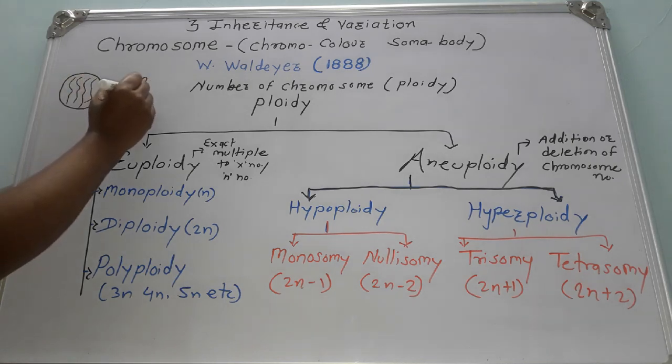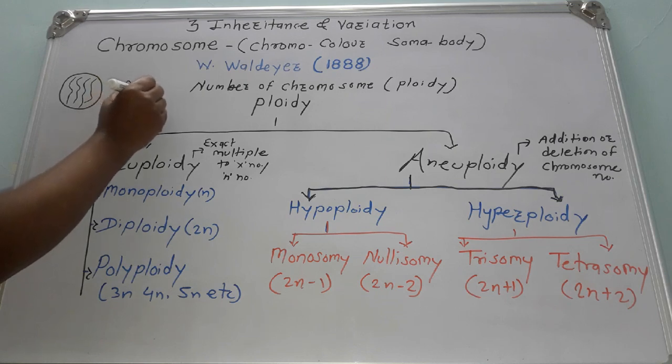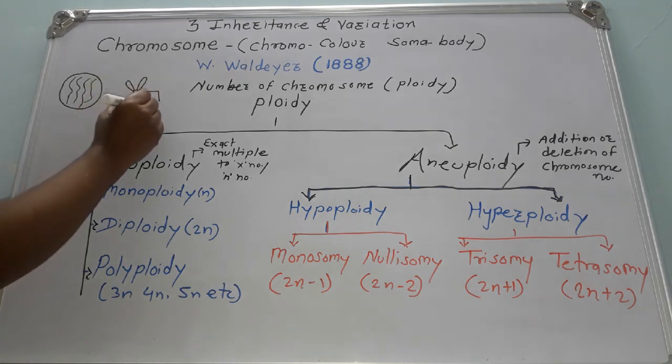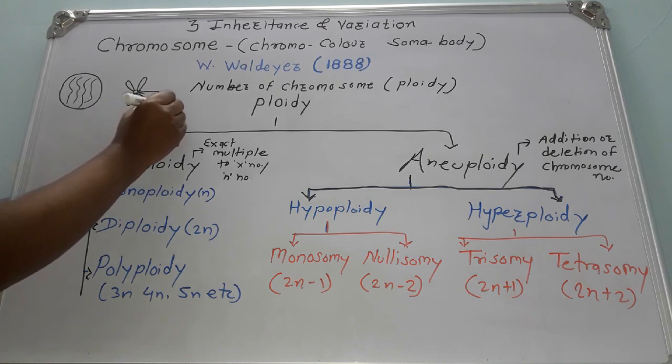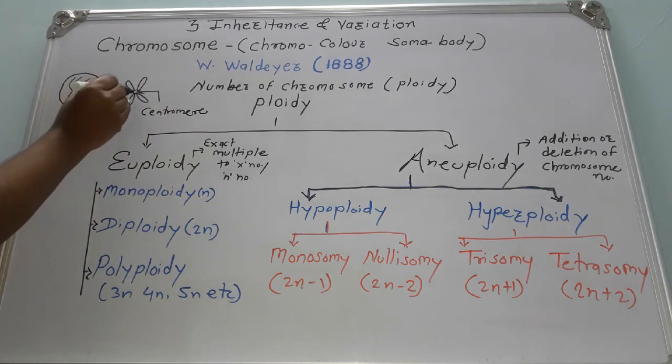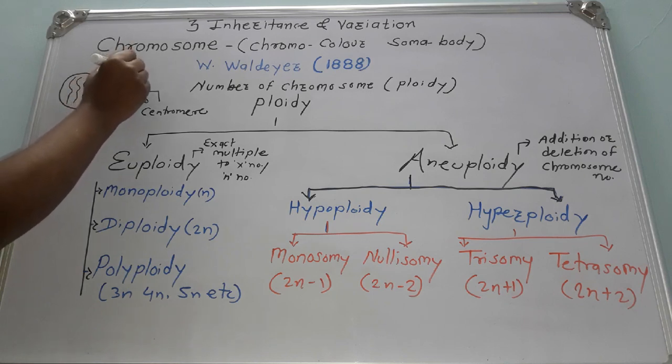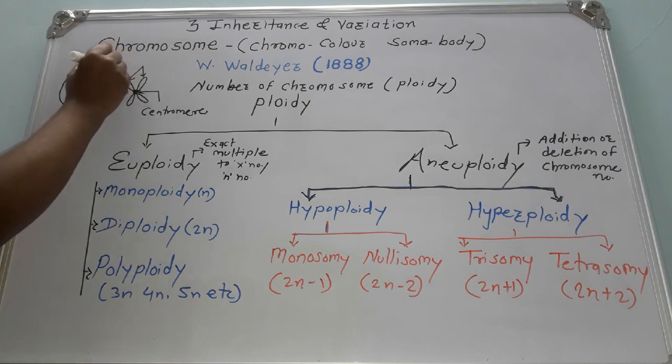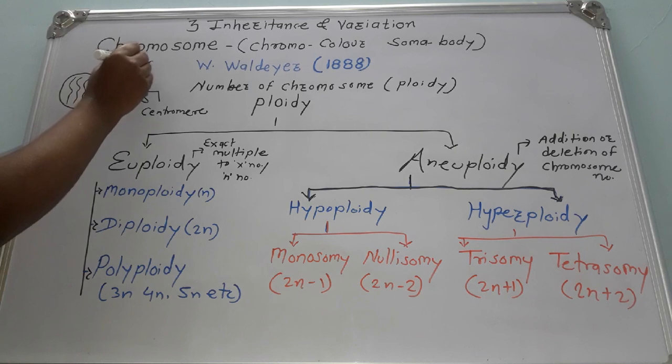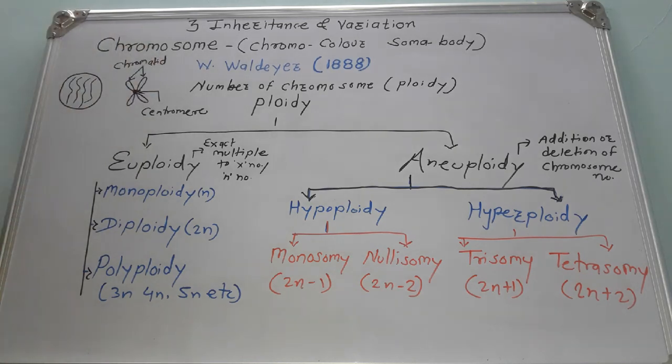It mainly consists of two parts. Here the central rounded structure is known as a centromere. In the chromosome structure, this middle part is known as a centromere, and a pair of chromatids. These chromatids are also known as arms of the chromosome. So this is a simple structure of a chromosome. The chromosome becomes short, thick, distinct during the second mitotic phase, that is the metaphase.